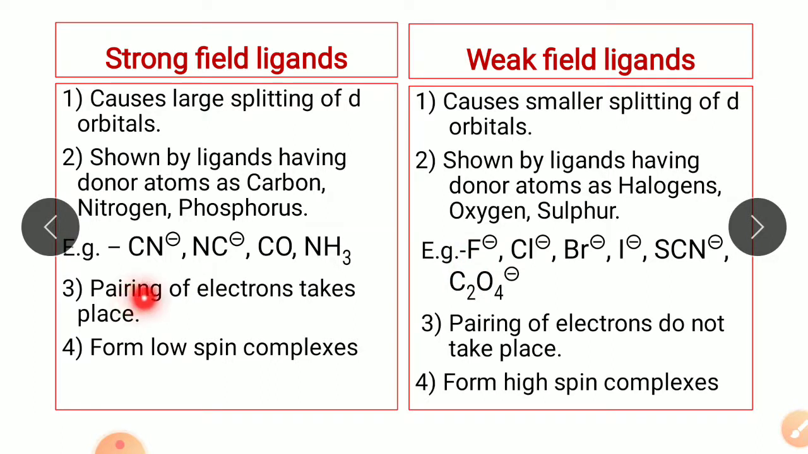Now in strong field ligands, pairing of electrons takes place, while in weak field ligands, pairing of electrons does not take place. And the last point is that strong field ligands form low spin complexes, while weak field ligands form high spin complexes.